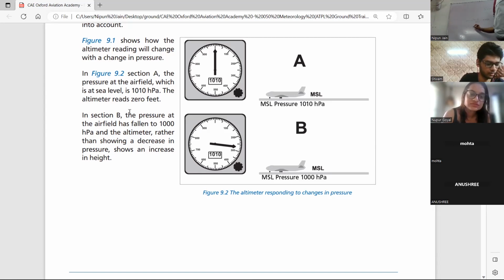Let's say this is mean sea level today. This is mean sea level, the top of the sea. और आपका जो airport elevation है, the airport elevation is, let's say, 120 feet. ठीक है?